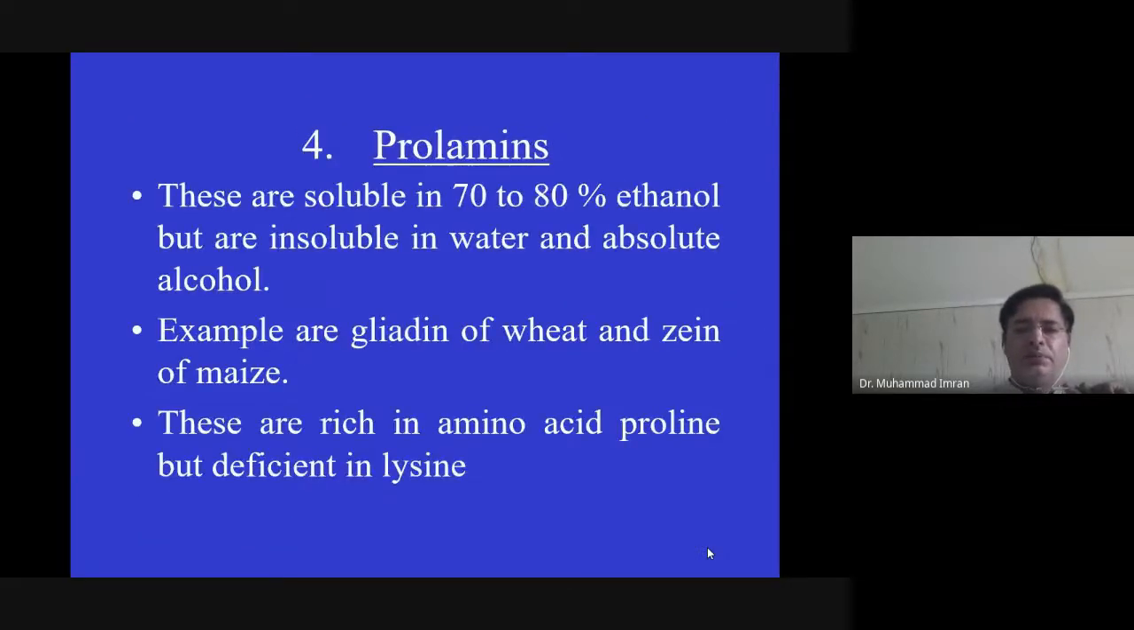This prolamine is very important, prolamine and protamine, because these are the nutritional protein of plants, and we obtain from the plants, like gliadin of wheat and zein of maize. These are nutritional protein. They are solubilized in 70 to 80% ethanol, but insoluble in water.